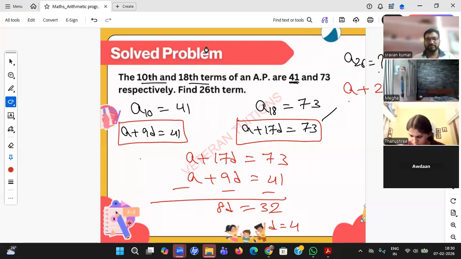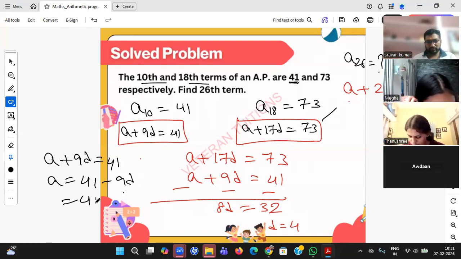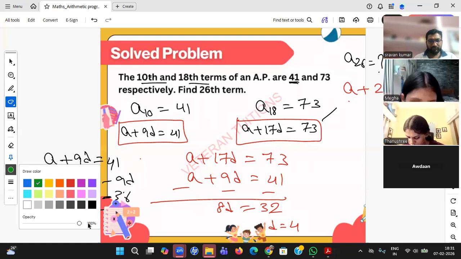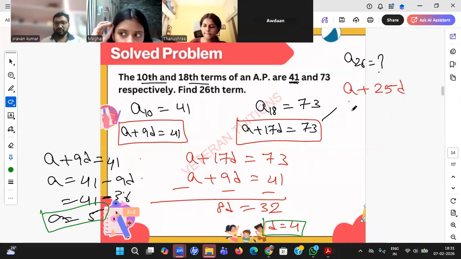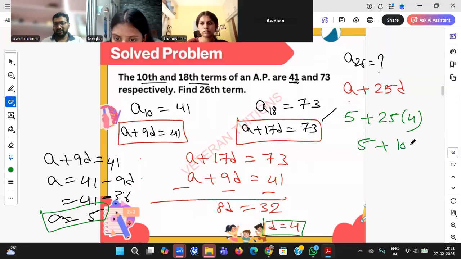Rujita, right answer. I got A equal to 5, D equal to 4 students. Mega, wrong answer. Tanesh, very good, right answer. Jahnavi, right answer. 5 less 25 into 4, 5 less 100. 105 is the right answer.